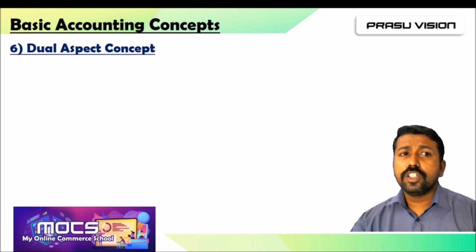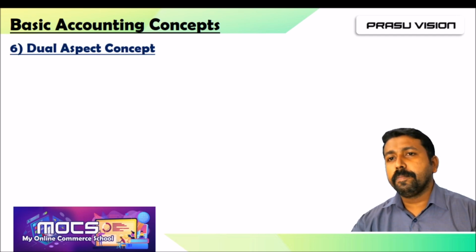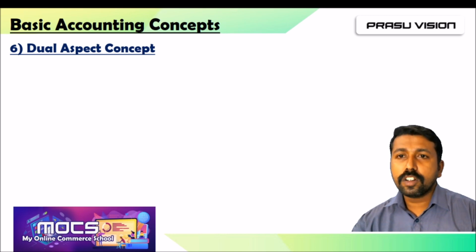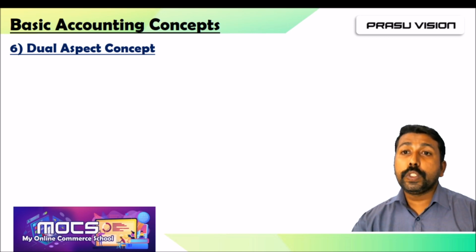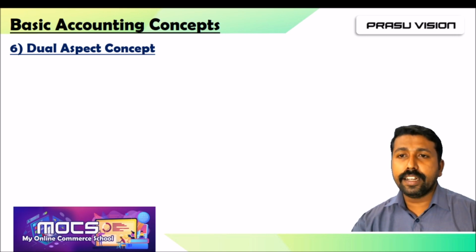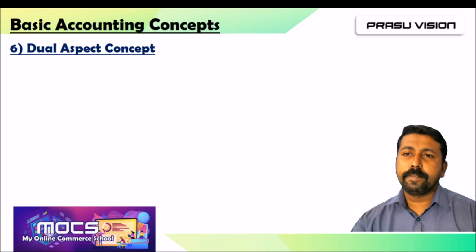Next one is dual aspect concept. As per this concept, every transaction involves two aspects. Please be very careful. This aspect is very important for writing journal entry, ledger, and everything.